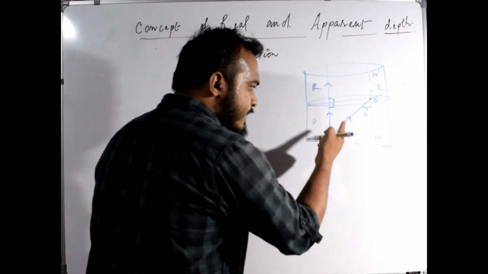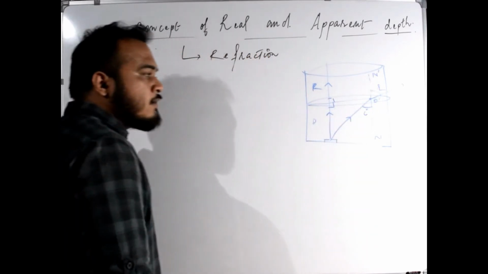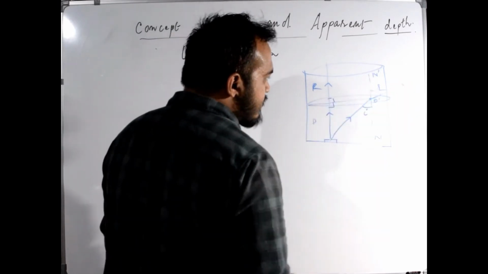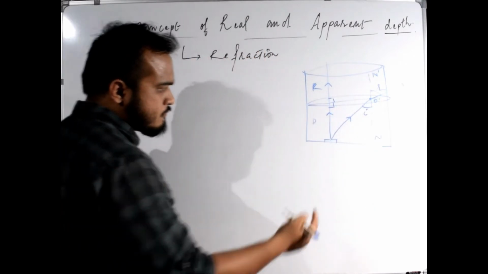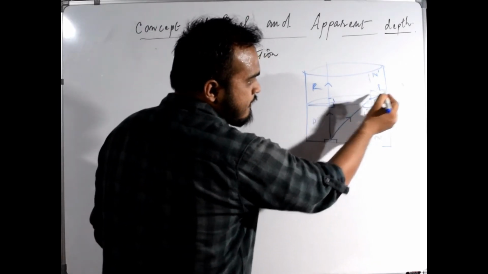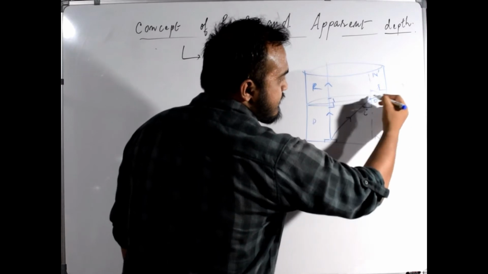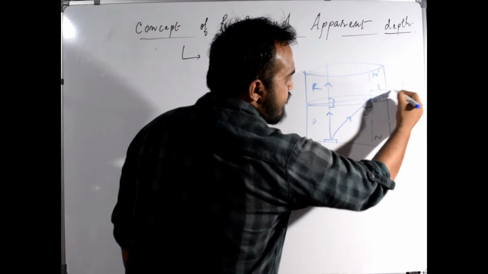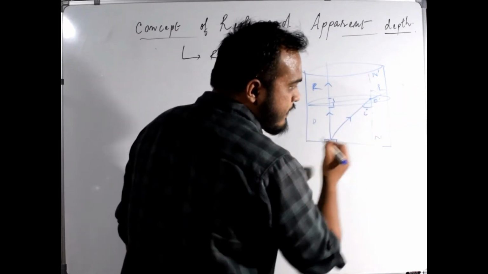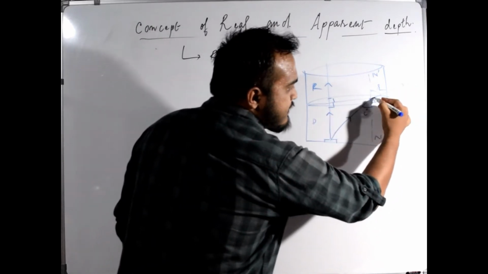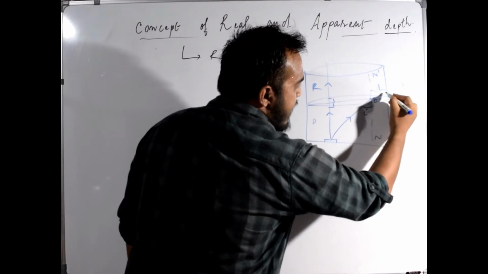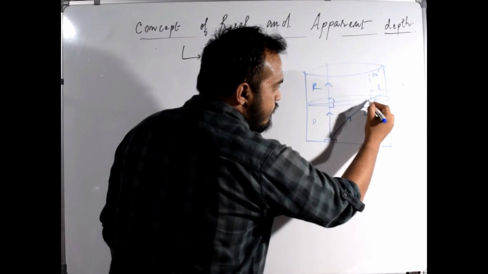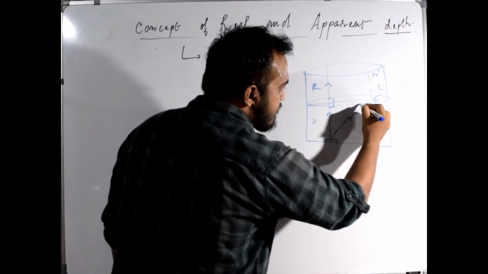But in case of this ray, it will suffer a change in its path. So it has suffered a change in its path. Let us extend the ray in the rarer medium in the backward direction. If we extend this ray in the backward direction, what will we get? We will get a ray somewhat like this.